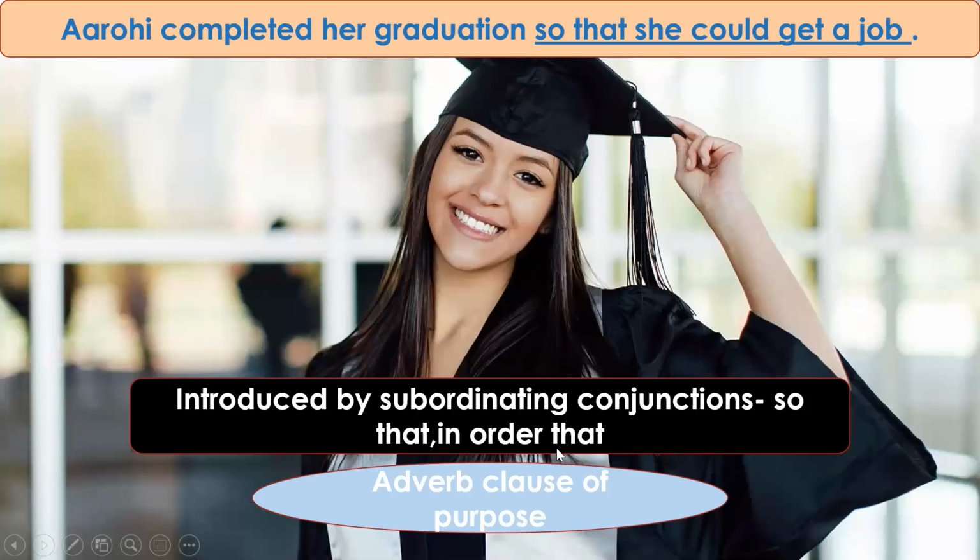That is why it is called the adverb clause of purpose. It shows you why. For what reason did she do the graduation? So that she could get a job. Purpose means, what is your objective? Why have you done this action? What was the purpose? What is the objective of the action? So that she could get a job, or in order that she could get a job. So this is adverb clause of purpose.